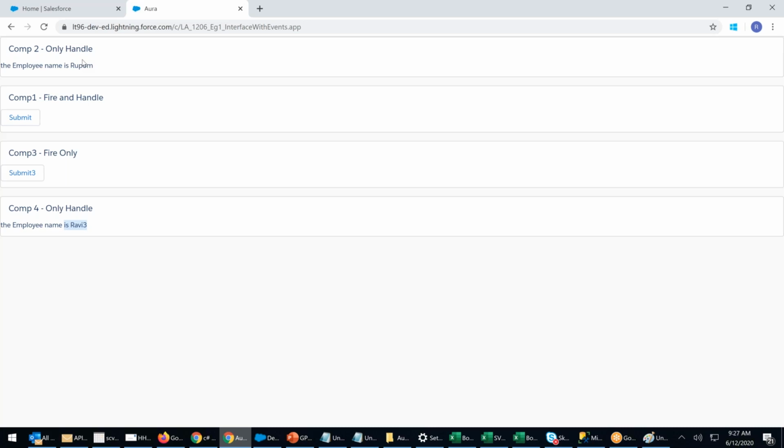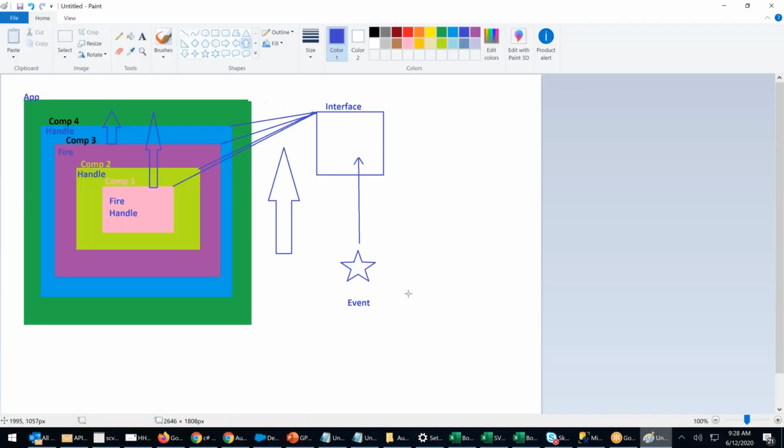One event, multiple components. Like this, I can have 100 components. Fire, handle, whatever combination you want. Multiple components can fire, multiple components can handle. How? Through the interface. Because all are connected to the interface. That's the reason you're able to achieve this. Because I'm not individually connecting this to this event. Earlier, component used to connect to the event. Now, no. Component is not connected to the event. Component is connected to the interface. Interface is connected to the event.